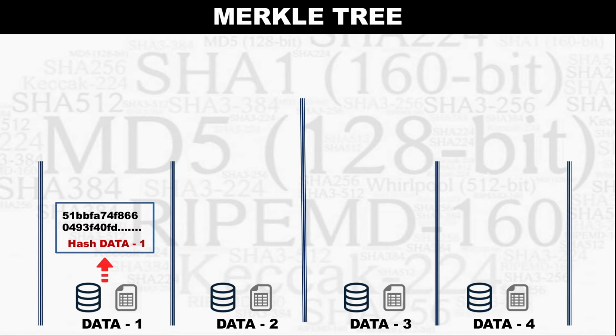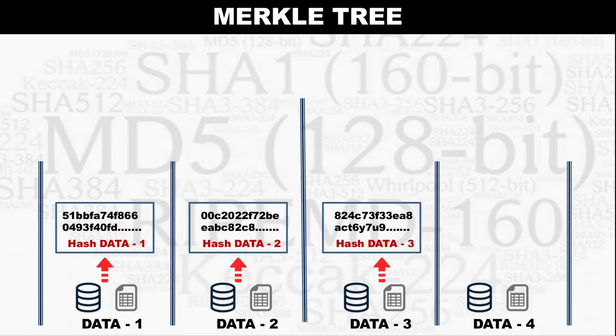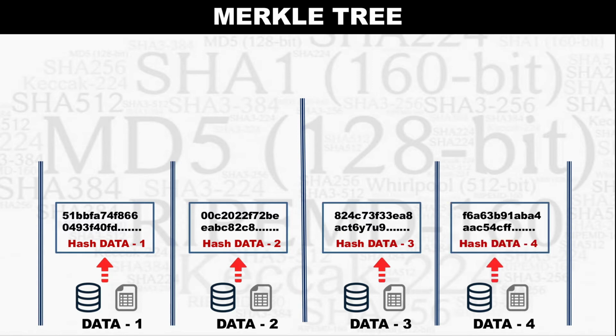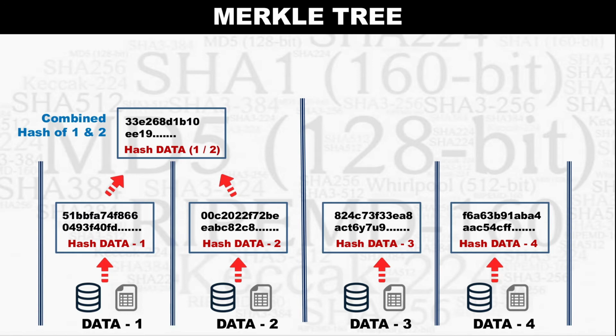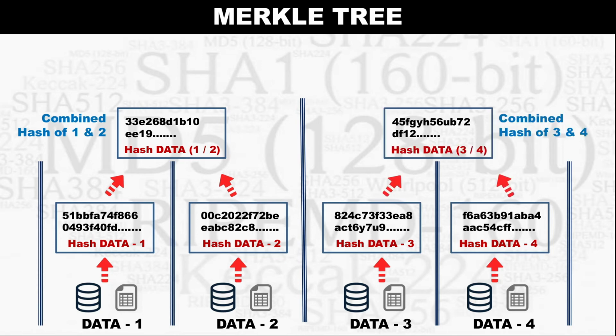Now we take the hash of data 1, similarly the hash of data 2, the hash of data 3, and then the hash of data 4. Then, after taking the hashes of data 1, 2, 3 and 4, we again take the hash of data 1 and data 2, so we arrive at a combined hash of 1 and 2. Similarly, on the other side, we arrive at a combined hash of data 3 and 4.